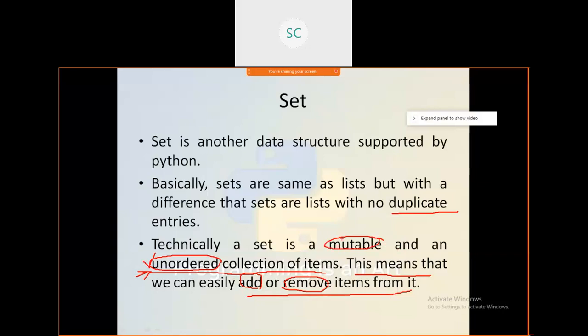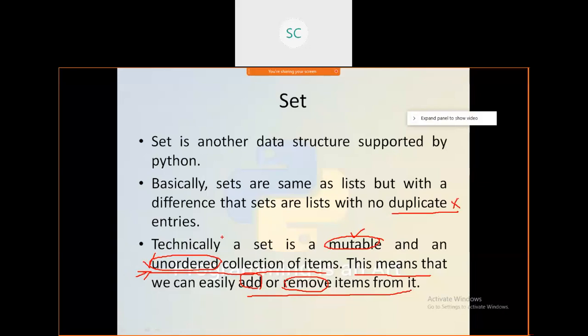Just remember, it won't allow duplicate values. One point, these are mutable, which means you can add and remove elements. But these are unordered, so the elements are not inserted in the form of index values. Because of this unordered nature, you cannot access or update by using index position.